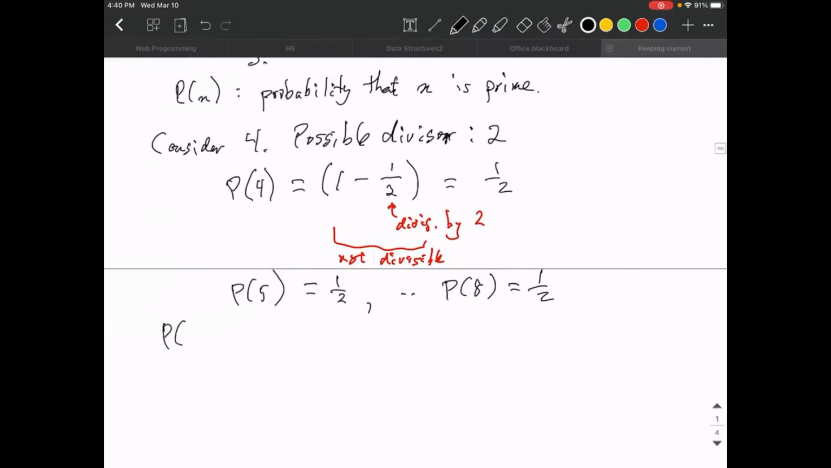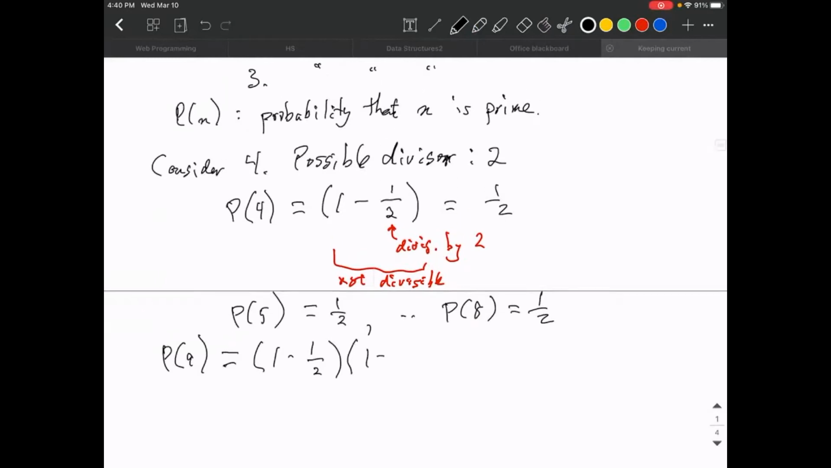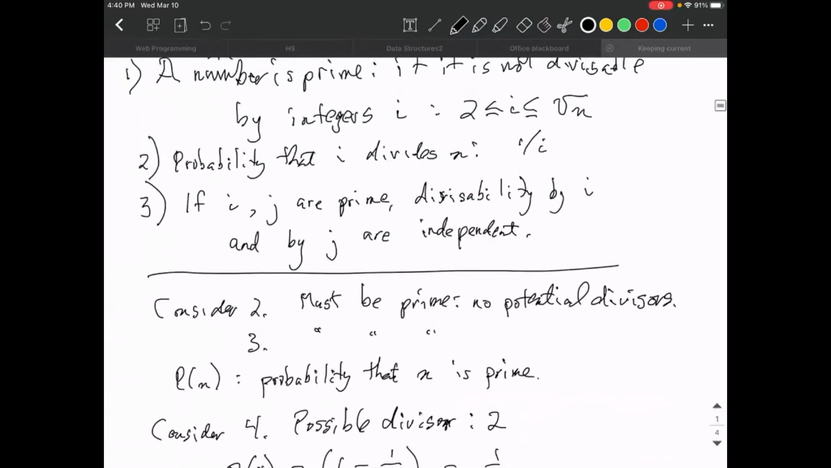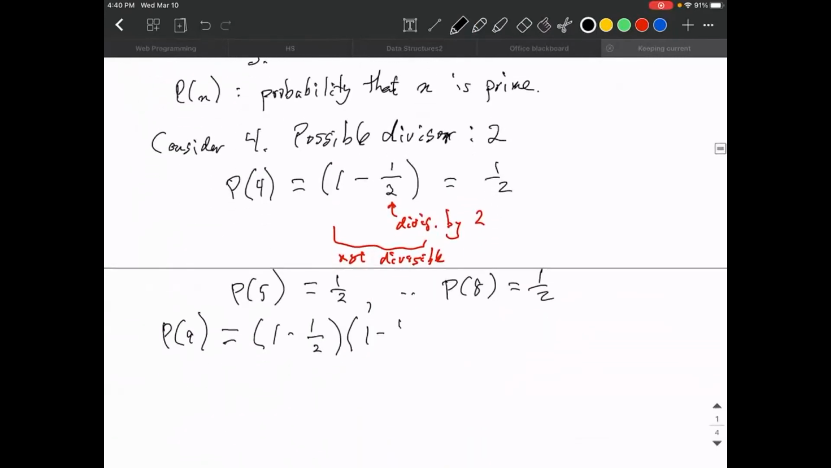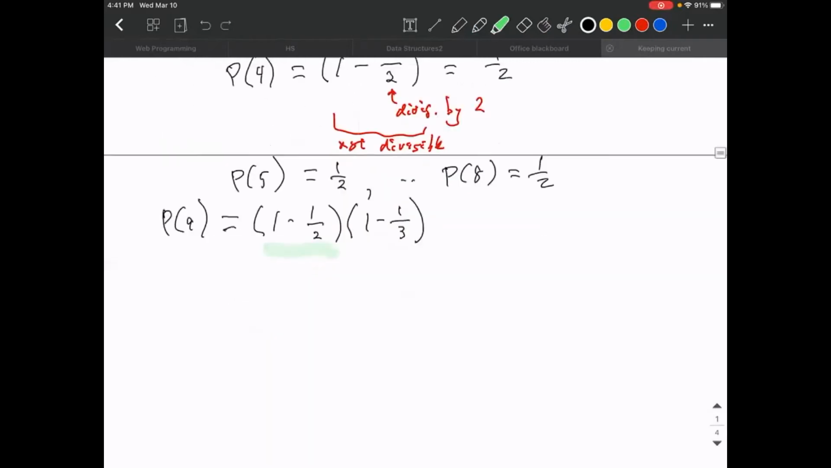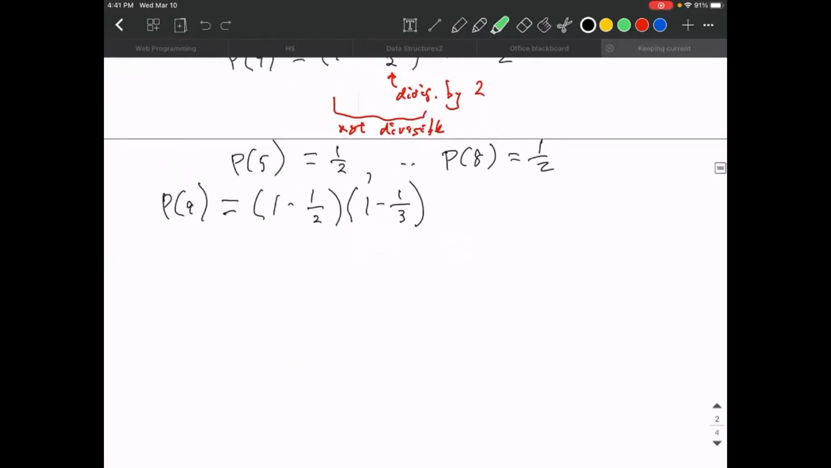Now we're going to consider 9. Well, it's 1 minus the divisibility by 2. That's the probability that it's not divisible by 2. And I'm going to invoke my third assumption here, that divisibilities are independent. And therefore it has to be both not divisible by 2 and not divisible by 3 as independent things. Well, you do the arithmetic. That's 1/2 times 2/3, which is 1/3.